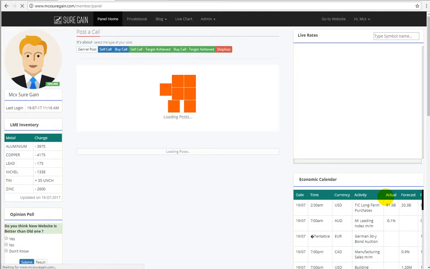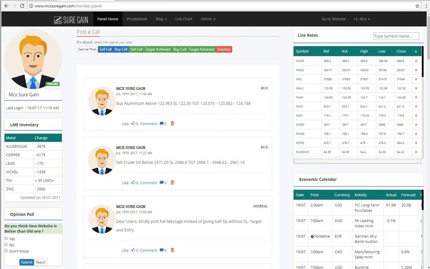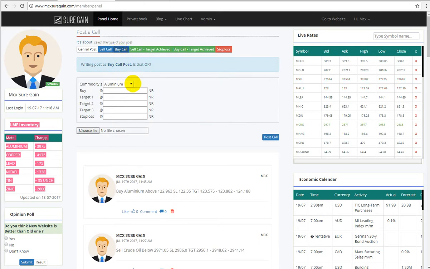In the admin account, on the left-hand side you can see my profile, and below that the LME inventory, London Metal Exchange inventory. In the middle portion, you can see we have posted some calls. The calls are about the MCX market. If you want to post any of your calls, you simply click on such buttons. If you want to post a buy call, you click this button. You can select any commodity or symbol, put in figures, whatever figure you want, and stop loss, target, buy, entry, everything you can put, and thereafter you can post the call.